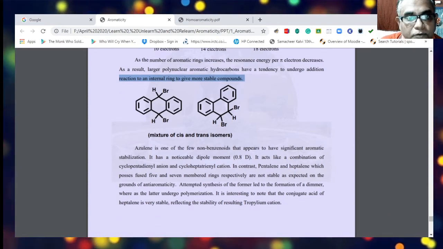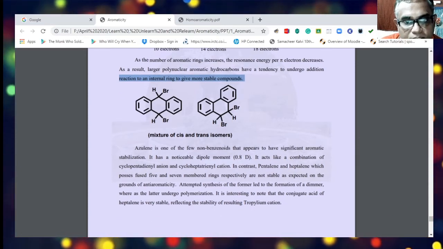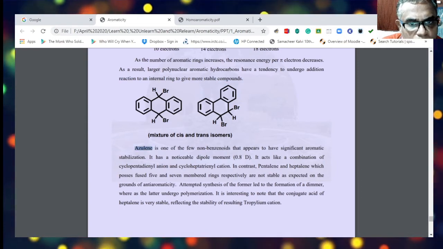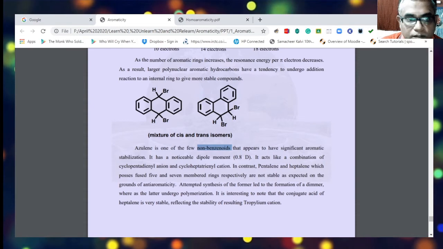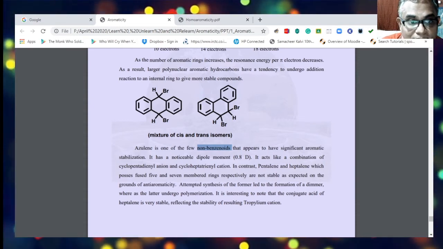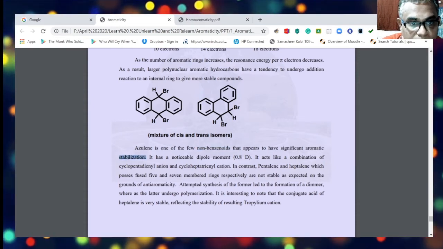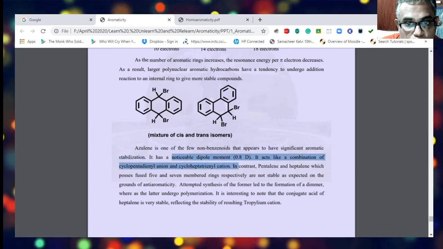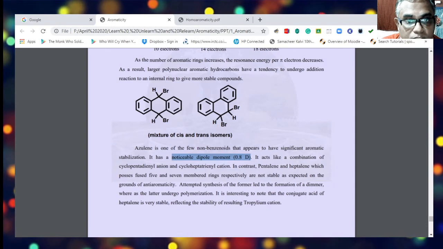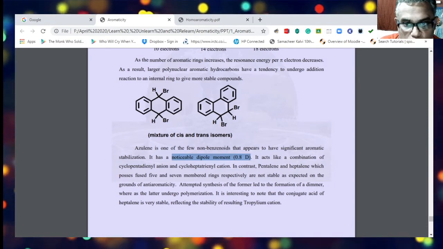Another class of compound which can exhibit aromaticity is azulene. Azulene is a non-benzenoid system and it has a significant aromatic stabilization. It has a noticeable dipole moment of 0.8 Debye units, which makes it polar.